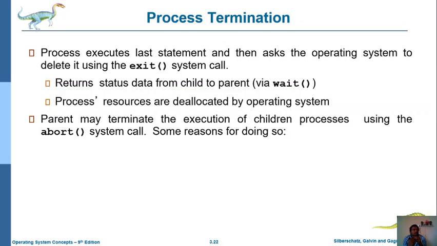In case we are terminating a parent process, that parent process is responsible for terminating its children processes. While terminating its children processes, it will check the current status of those processes.